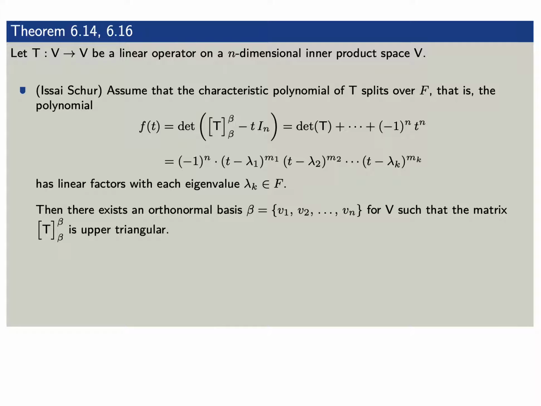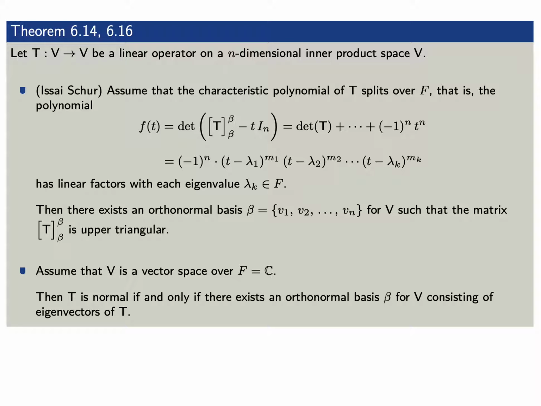Here, the lambda sub k's are eigenvalues in our field F. Then there exists an orthonormal basis beta for V such that the matrix representation of T with respect to beta is an upper triangular matrix.